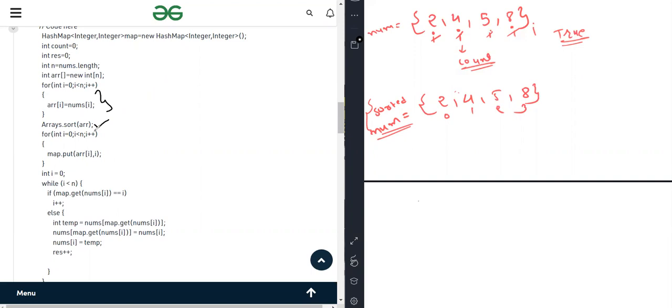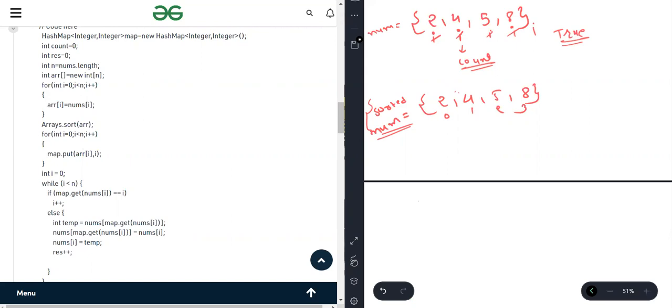Then this is a map which we are creating, and we are putting the element and index, as I told you, for the position. We are checking by traversing the i. If both are the same, then we are moving further, else we are just swapping to its current element. Okay, this is very simple, but I have to check why it's not showing in my code, because I wrote the code here.